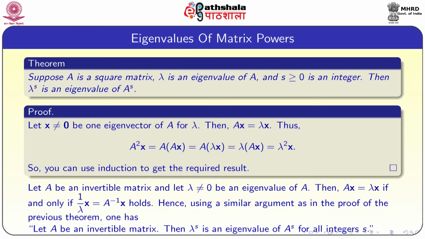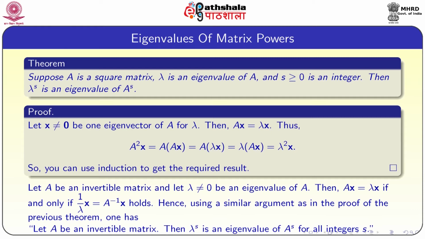Then Ax equals lambda x for some x, an eigenvector of lambda. Which is if and only if 1 by lambda into x equals A inverse into x. That means A inverse into x equals 1 by lambda into x.